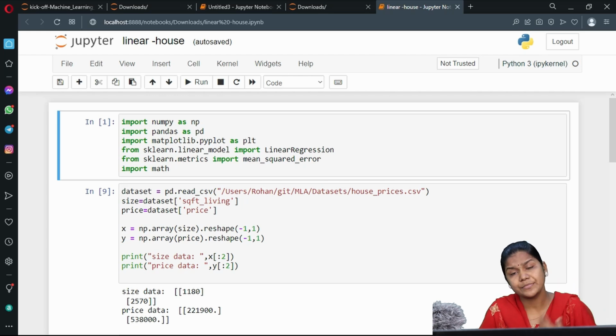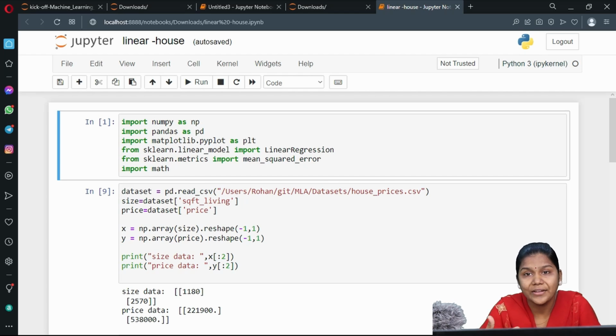For any problem statement or implementation, to get some output, first what do we have to do? We need to give some input, right? Correct? We need to give some input.